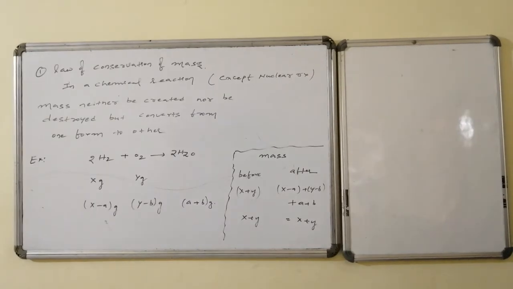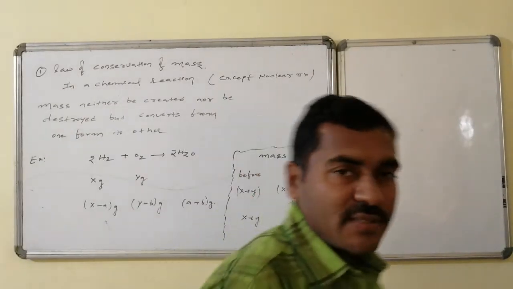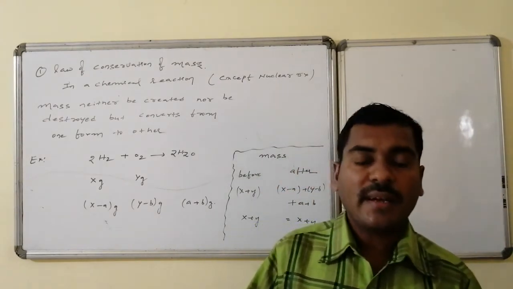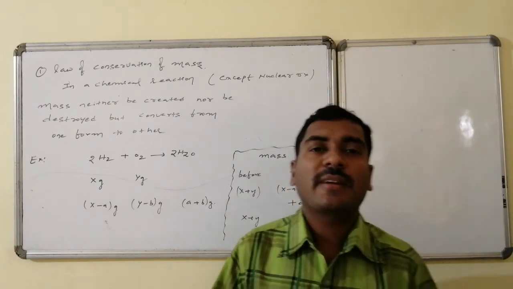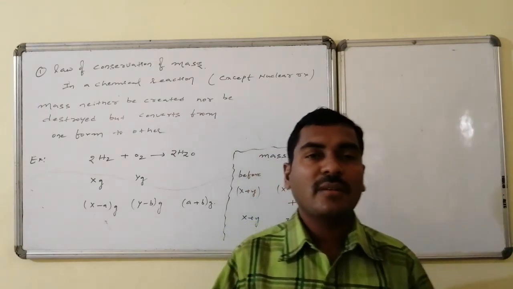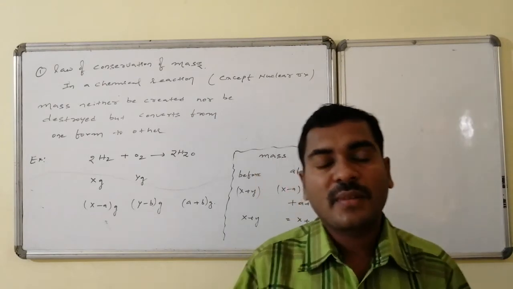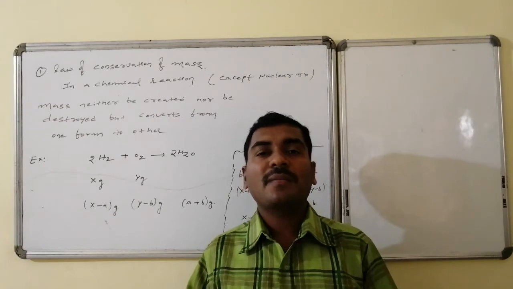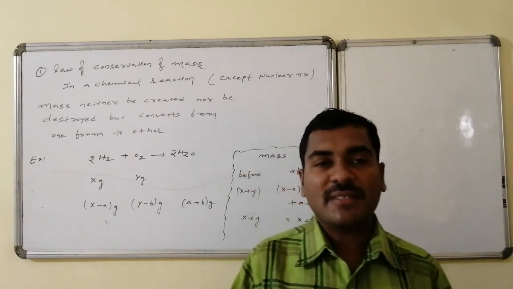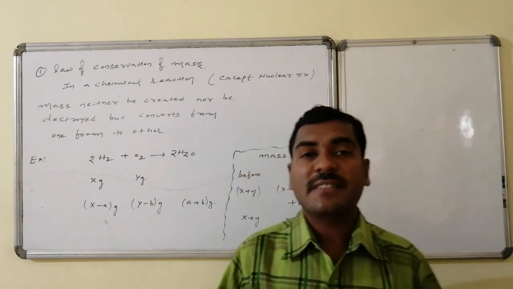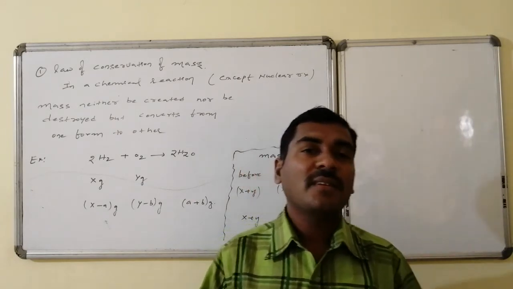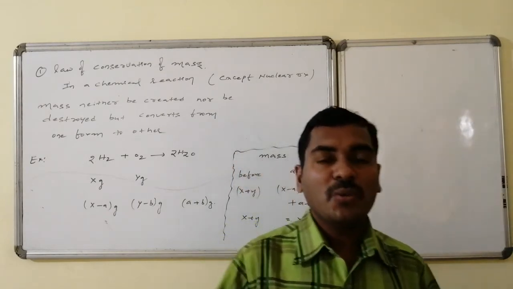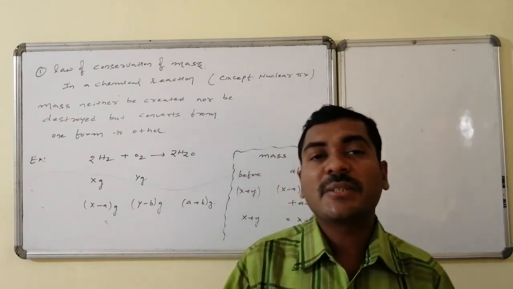First one is the law of conservation of mass. As per this law, in a chemical reaction under laboratory conditions, a normal chemical reaction which is not a nuclear transformation, neither mass is created nor destroyed, but one form of mass is converted to another form of mass. This is said to be conservation. There is no loss, no generation, no destruction, no gain. Such a system is said to be a conserved system.